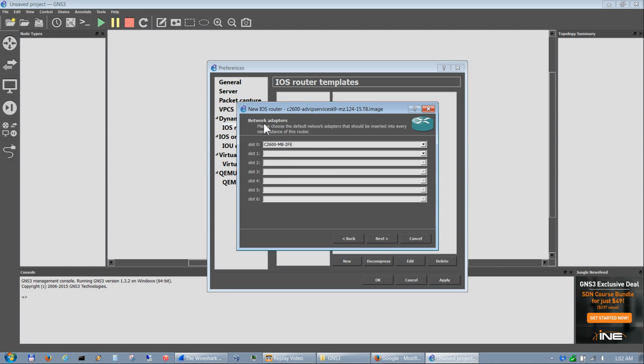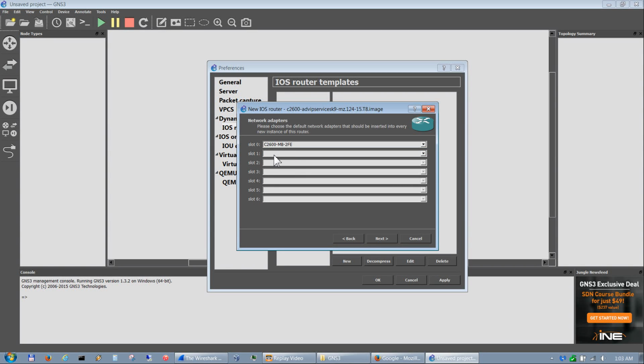From here, there are the different slot types for network adapters. Slot 0, some of them let you change between different settings for different network adapters. This one only has this type, which is a 2 Fast Ethernet.